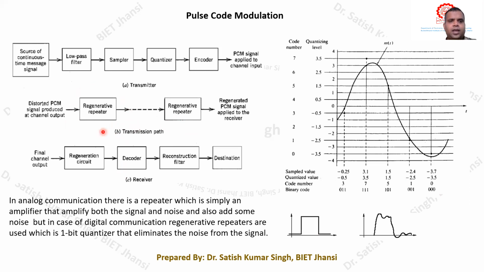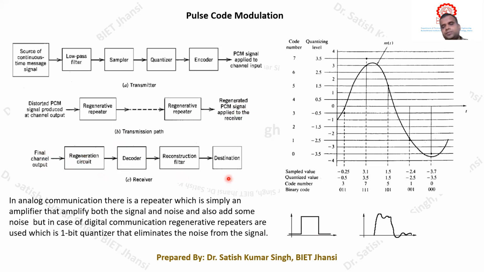So you can see that after a certain distance, there will be several regenerative repeaters along the transmission cable. Okay, so how much distortion is actually occurring at how much distance? Based on that, at particular distances, we need to have the regenerative repeaters. After several regenerative repeaters, the final output will again go to the regeneration circuit, and then to the decoder circuit, then again a reconstruction filter, and finally the signal can be reconstructed back.